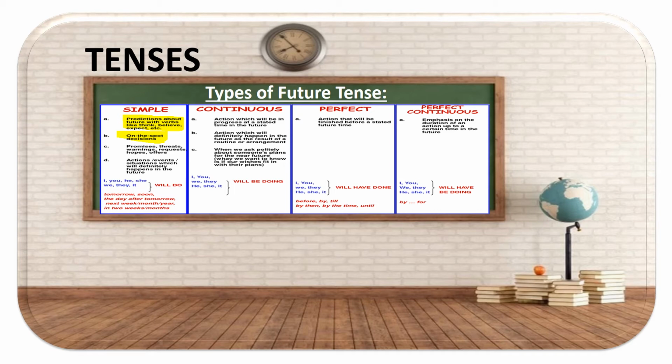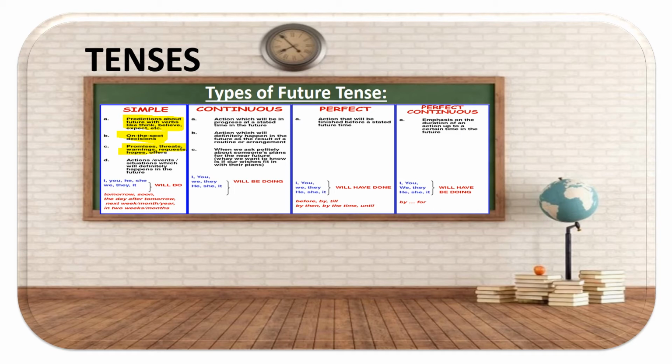That is the future. Promises, threats, warnings, requests, hopes, offers. All this is included in simple future. Just an example, if you're told next time you do this, you're going to face severe consequences. So next time is definitely future. It could be any time later. Anytime later means future.